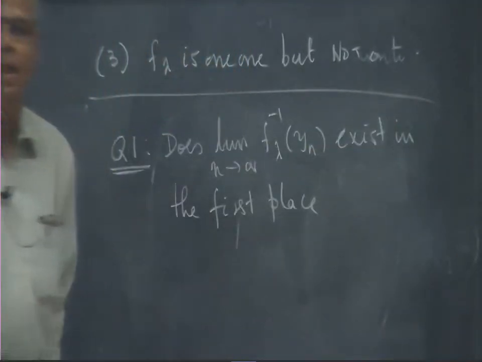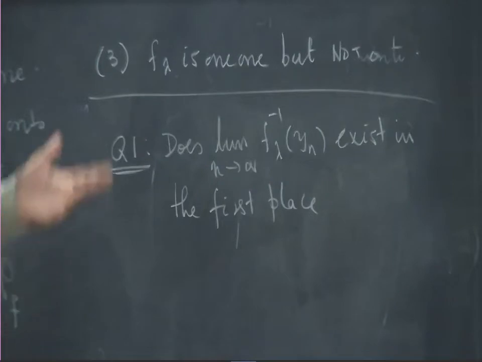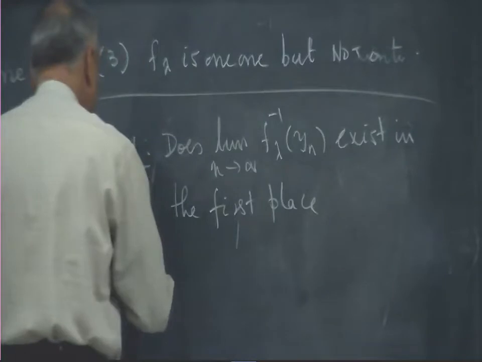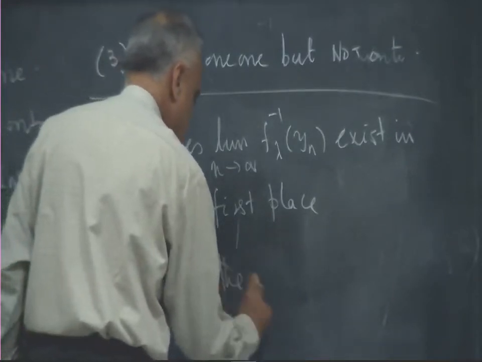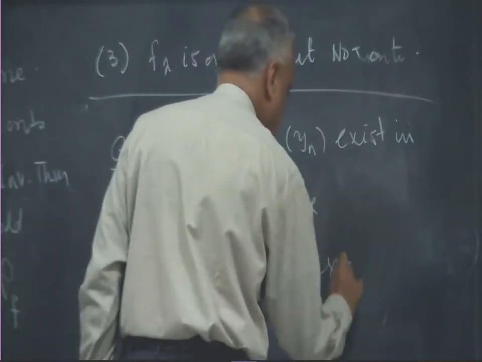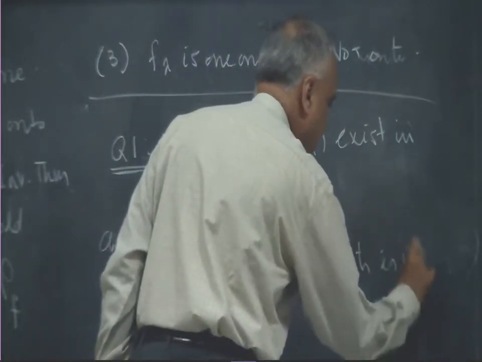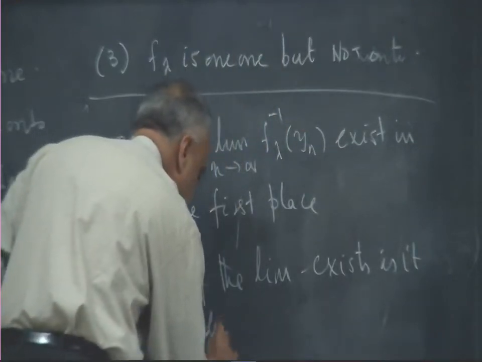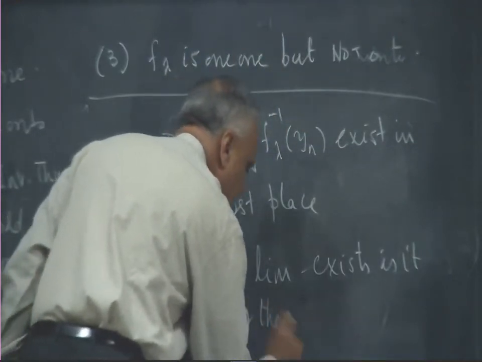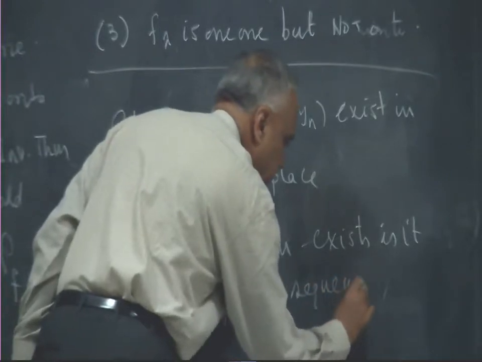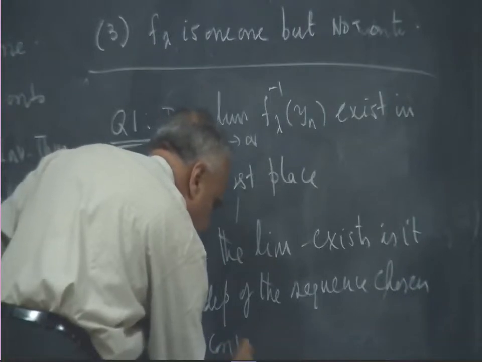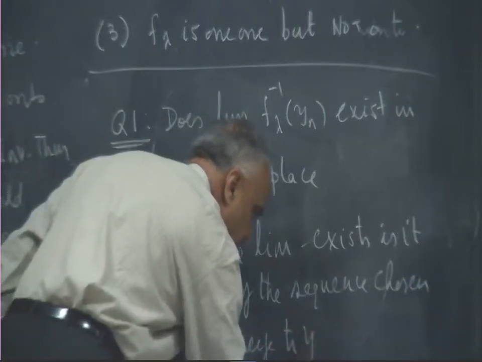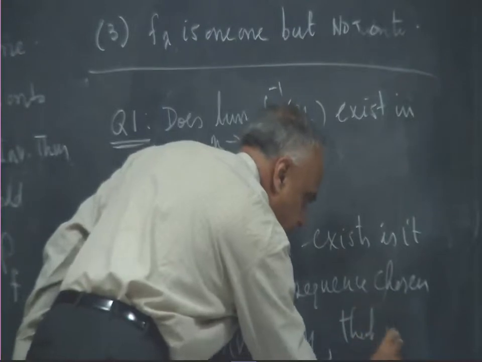To make any sense out of that definition, we must make sure that that limit exists, and if the limit exists, is it independent of the sequence chosen to converge to y?